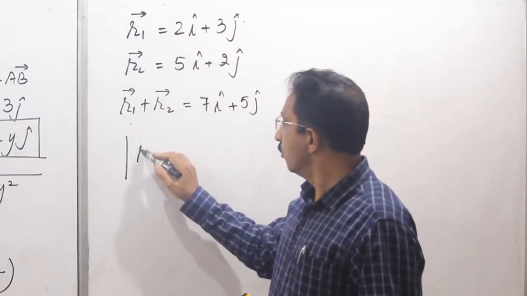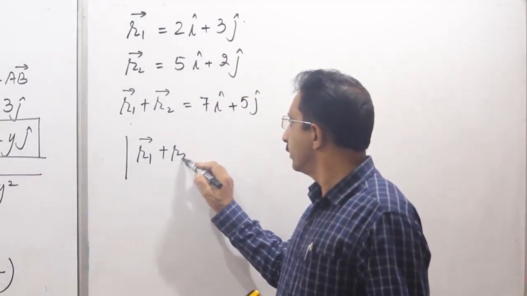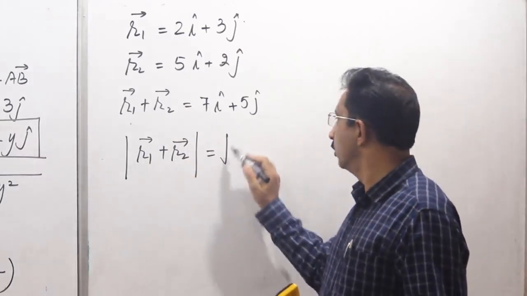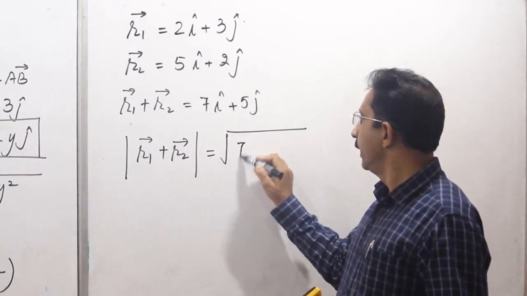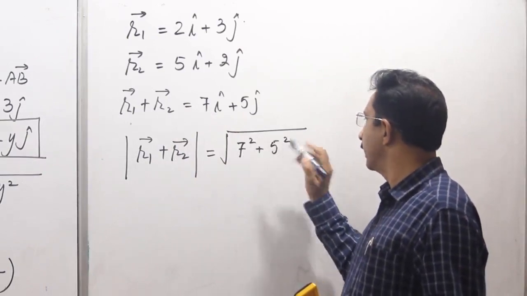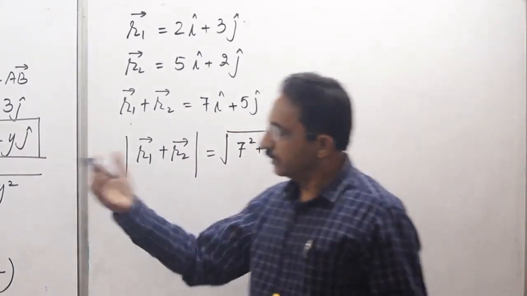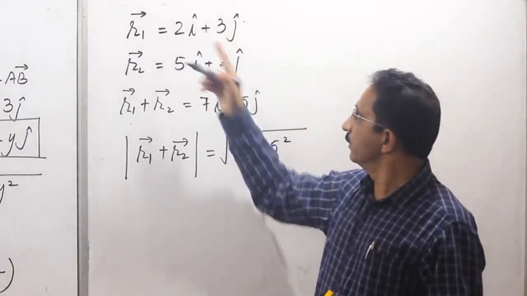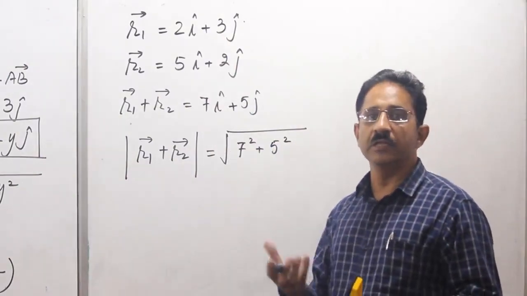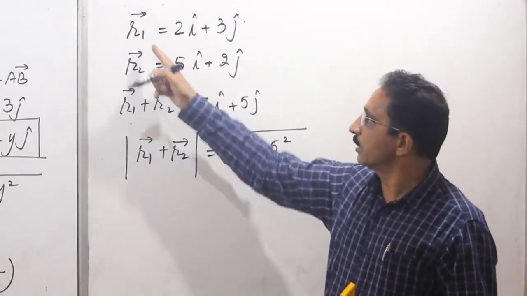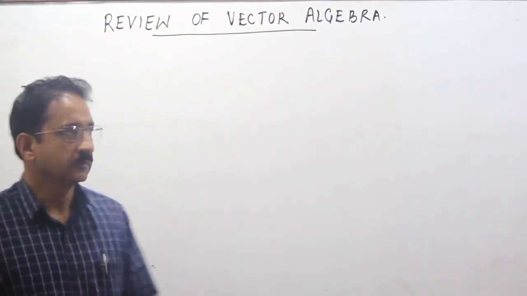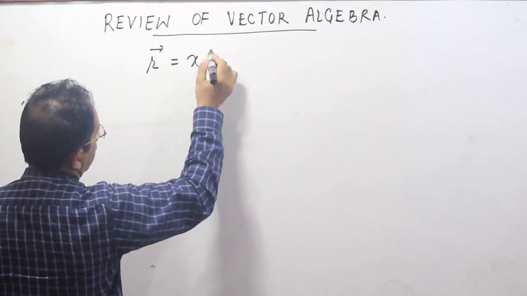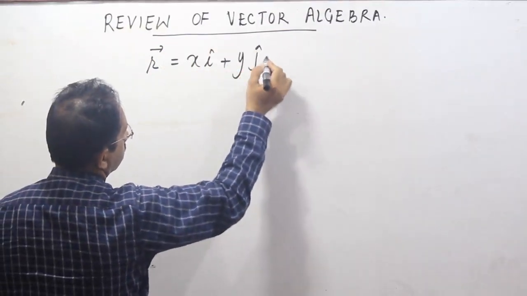And in case you want to determine what is the magnitude of this resultant vector, or the magnitude of R1 plus R2, that will be simply under root of x component square plus y component square as we have done earlier. So in that manner we can use the process of this rectangular resolution as a convenient way of doing the process of subtraction and addition. We can now extend the process of resolution of a vector to 3 dimensions.